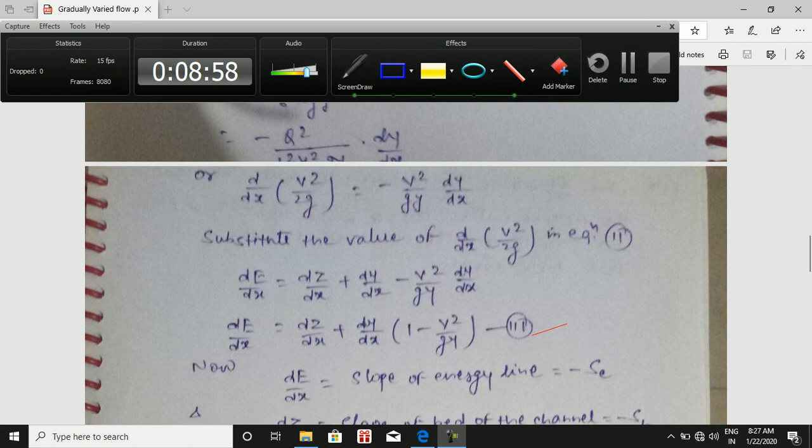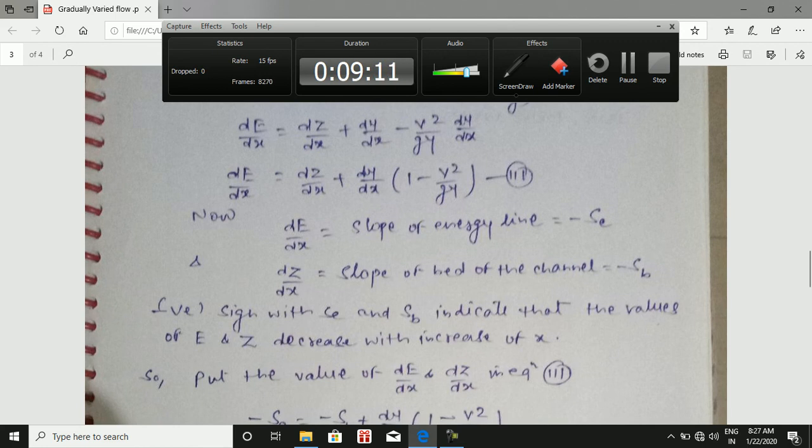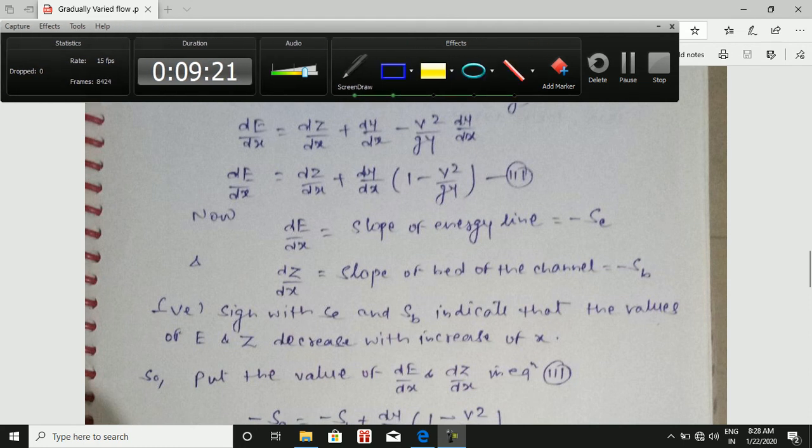Now dE by dx, that is slope of energy line, is taken as minus Se, and dz upon dx, that is slope of bed of the channel, is equal to minus Sb. The negative sign with slope of energy line and slope of bed indicates that the values of E and Z decrease with increase of x. As we can see in the figure, if x is increased, the values of E and Z are decreased. That's why it is taken with the negative sign.